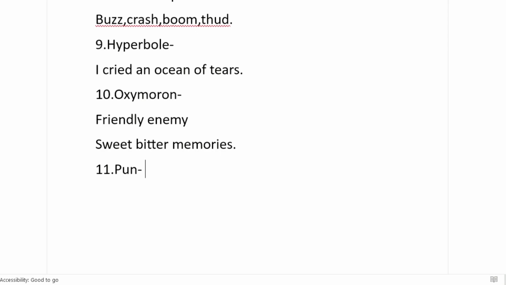Number 11 is pun. Pun means words which are capable of giving two meanings. Like for example, if I take a very famous sentence, is life worth living? It depends on the liver.